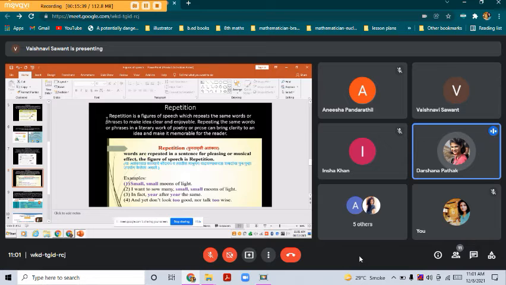Repeating the same word or phrase in a literary work of poetry or prose can bring clarity to an idea and make it memorable for the reader.